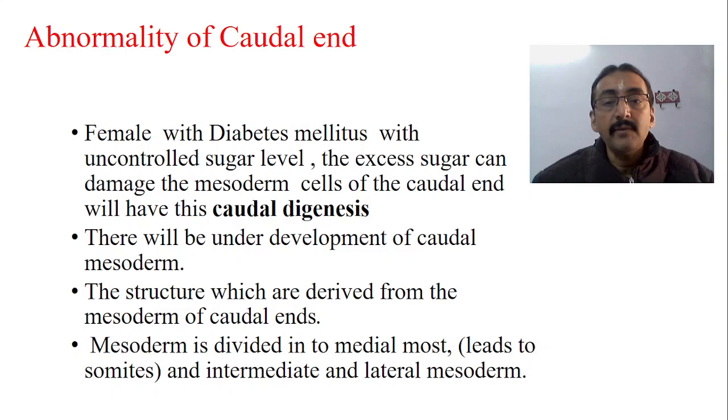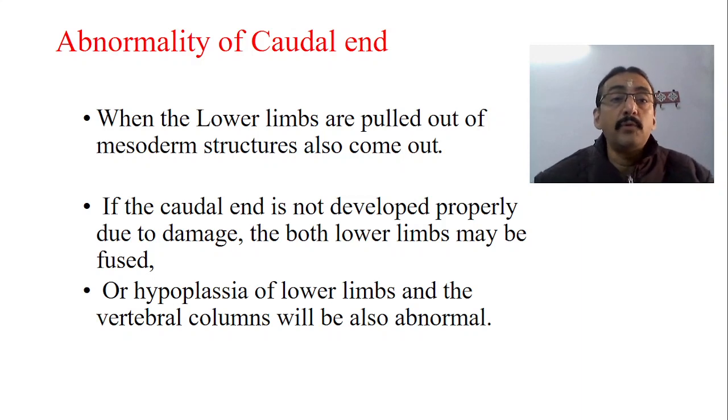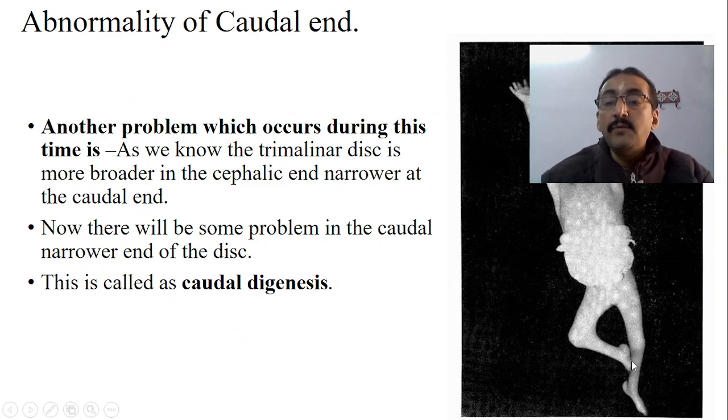Usually the mesoderm is divided into three parts: the medialmost part, the lateralmost part, and the intermediate part. From these three parts, different types of structures will derive later. The lower limbs are derived from the mesodermal structures. If the caudal end is not developed properly due to damage, both lower limbs may sometimes be fused, as we can see in this picture.